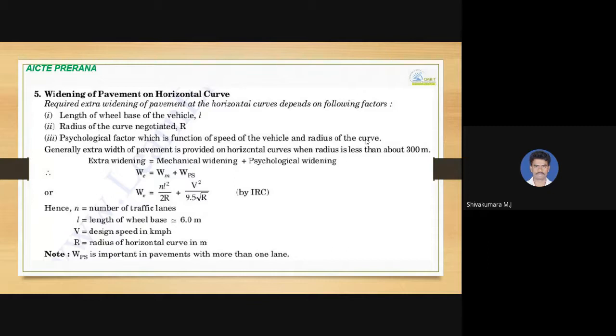Normally 6 meters is taken as the maximum length of wheelbase. The psychological widening is V square divided by 9.5 times root R, where R is the radius of horizontal curve in meters. Note that psychological widening is important in pavement with more than one lane.